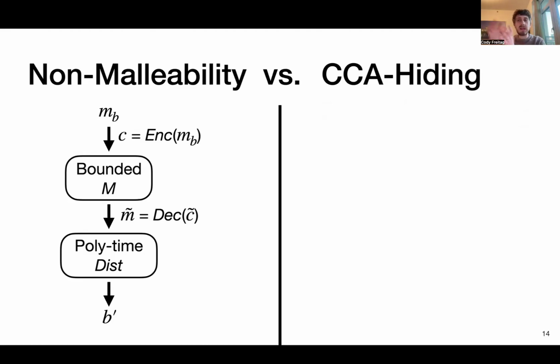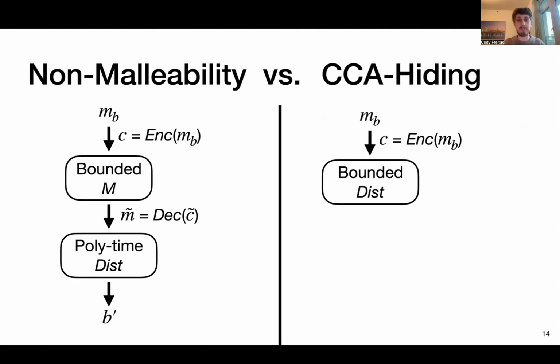How do we now compare this to this notion of CCA hiding? So the beginning is a similar setup. We take our random message M sub B, we're going to encode it to get some code word C, and we're going to feed this into now a bounded distinguisher. So it looks like we're getting rid of the mauler in the middle, but we're going to modify things a little bit as follows.